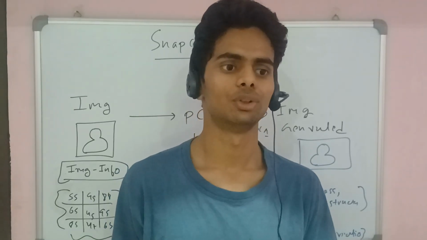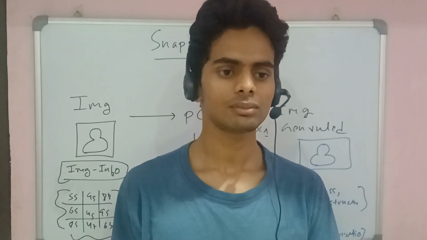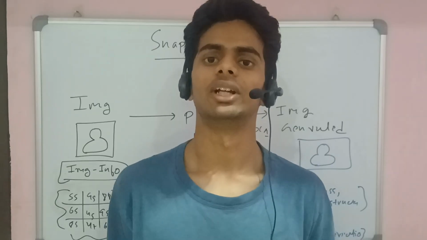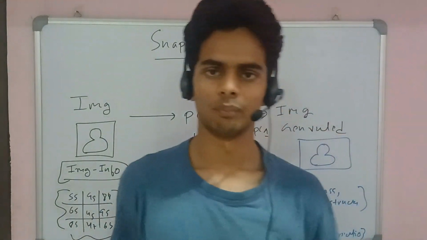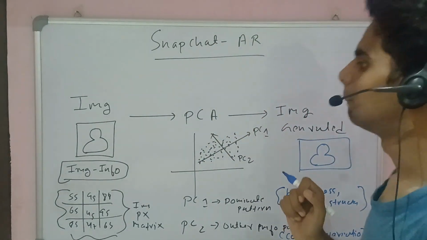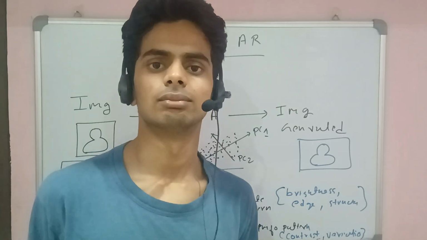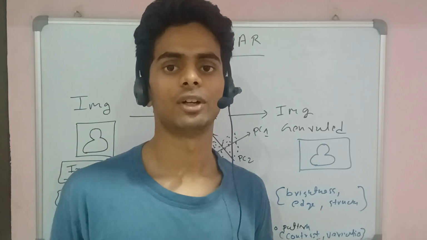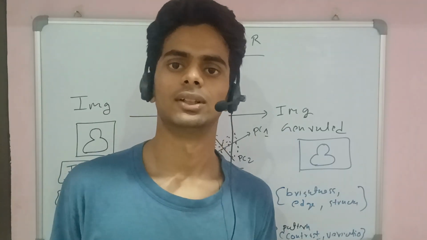Okay. Now suppose in Snapchat you want to make a blurry image. What happens, and how does PCA help? Let's understand. Snapchat uses a filter method, like the PCA method, to understand the data and the entire context of the data. They differentiate the data into two principal components, PCA1 and PCA2, and after that they regenerate your blurry image.